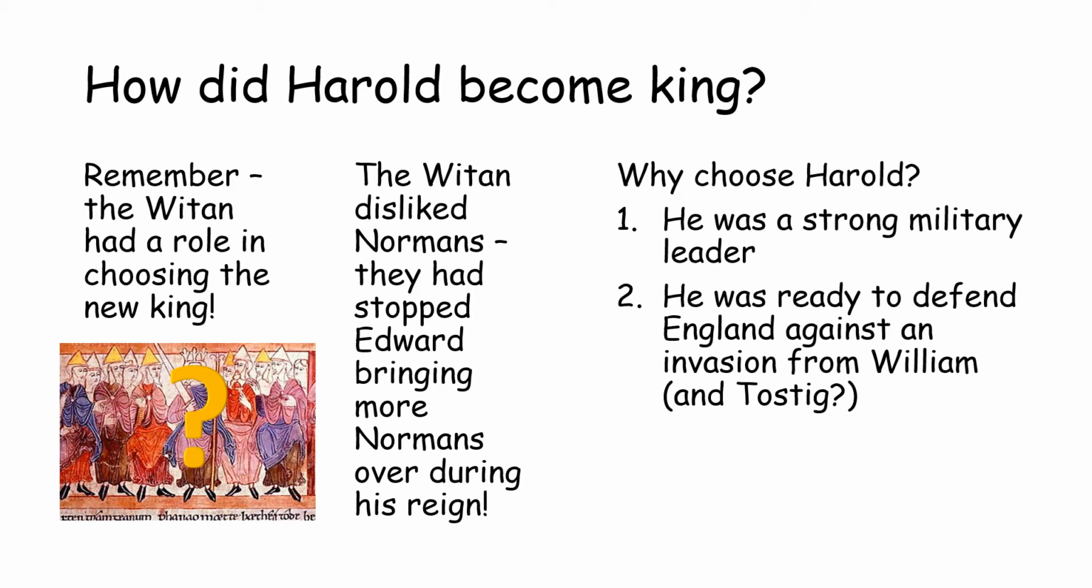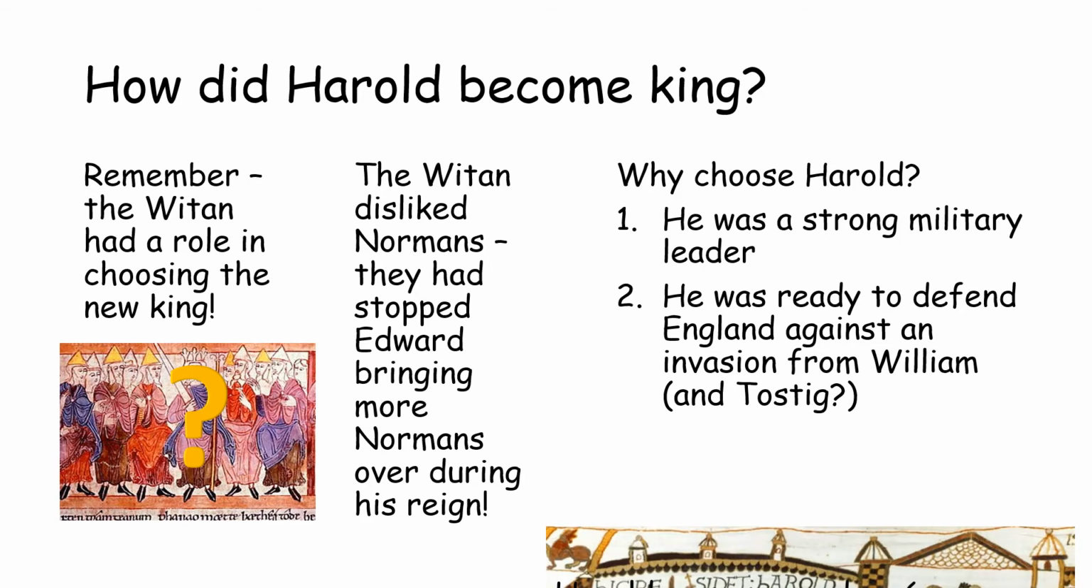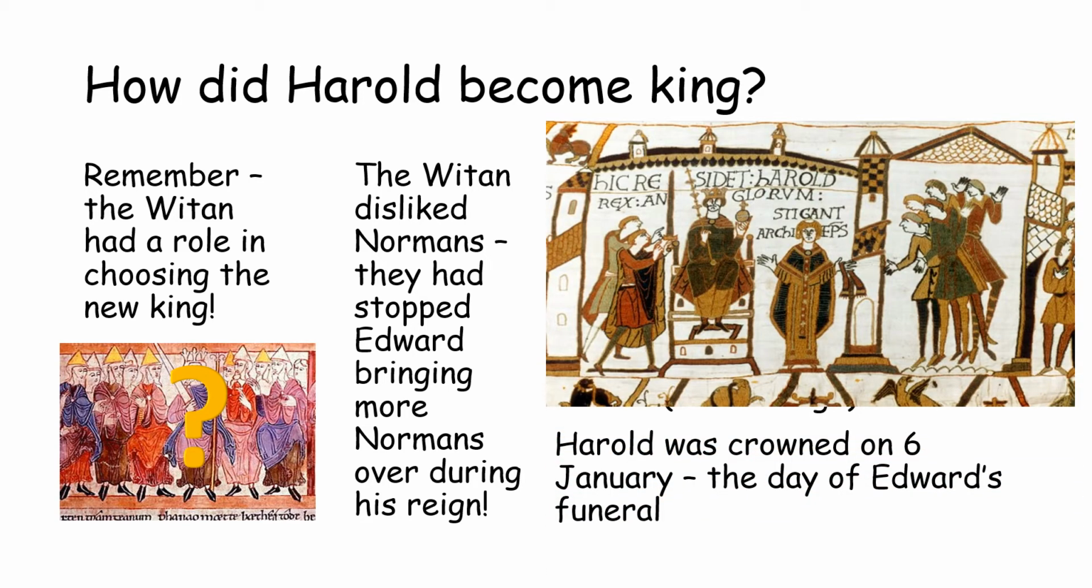So why did they choose Harold? Well, first of all, he was a strong military leader. We've seen that already in the work that we've done. And also he was ready to become king, and ready particularly to defend England against an invasion from William and potentially Tostig. Remember who there was the rebellion against that we looked at last time. So for those reasons, Harold is crowned. You can see him there sitting on the throne in this palace on the 6th of January, the day of Edward's funeral. And you can see Archbishop Stigand standing at the side with his hands open, sort of praying a blessing on the new king.